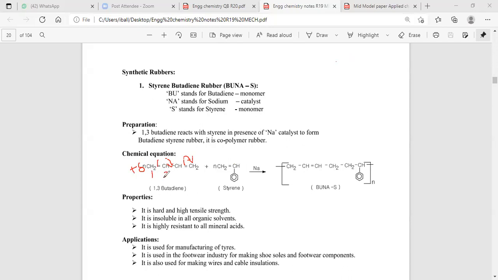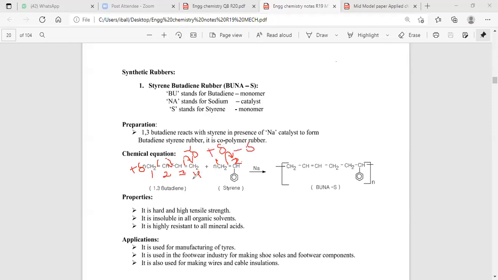C1, C2, breaking of the double bond takes place. C3, C4, breaking of the double bond takes place. C1 has the positive charge and C4 has the negative charge. And in C1, C2, the breaking of the double bond of styrene takes place, a heterolytic cleavage. C1 has the positive charge and C2 has the negative charge.